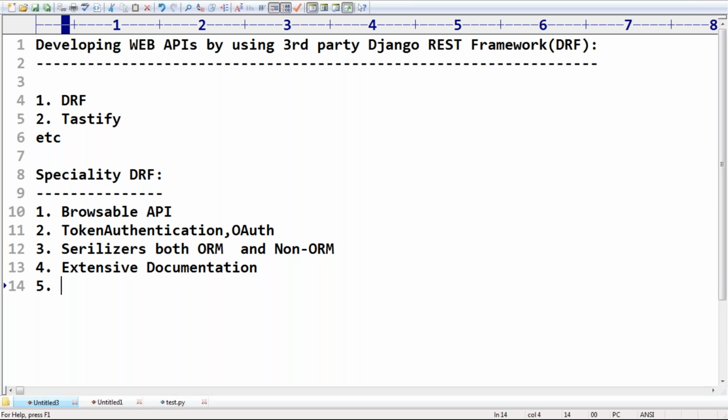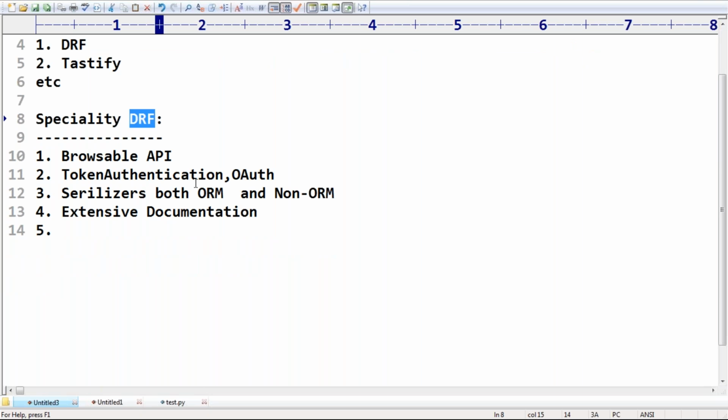So DRF is going to make our life very simple to develop web APIs for our Django applications. Any doubt? Are you able to understand? Just like Django, our life becomes very easy because of this DRF. What is the meaning of DRF? Django REST framework. Remember this one. It is not part of Django. It is a third-party thing.